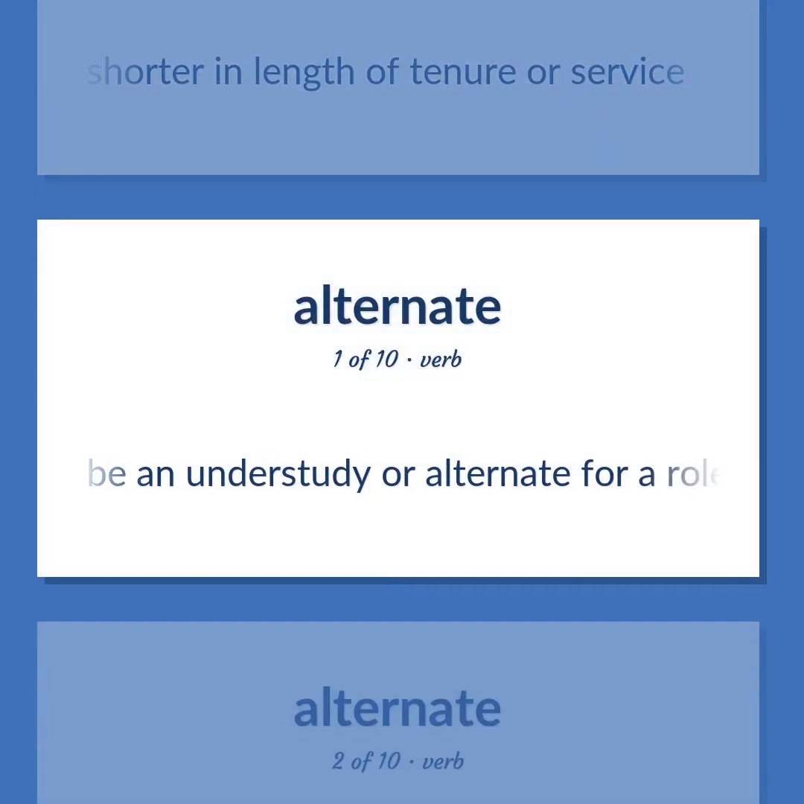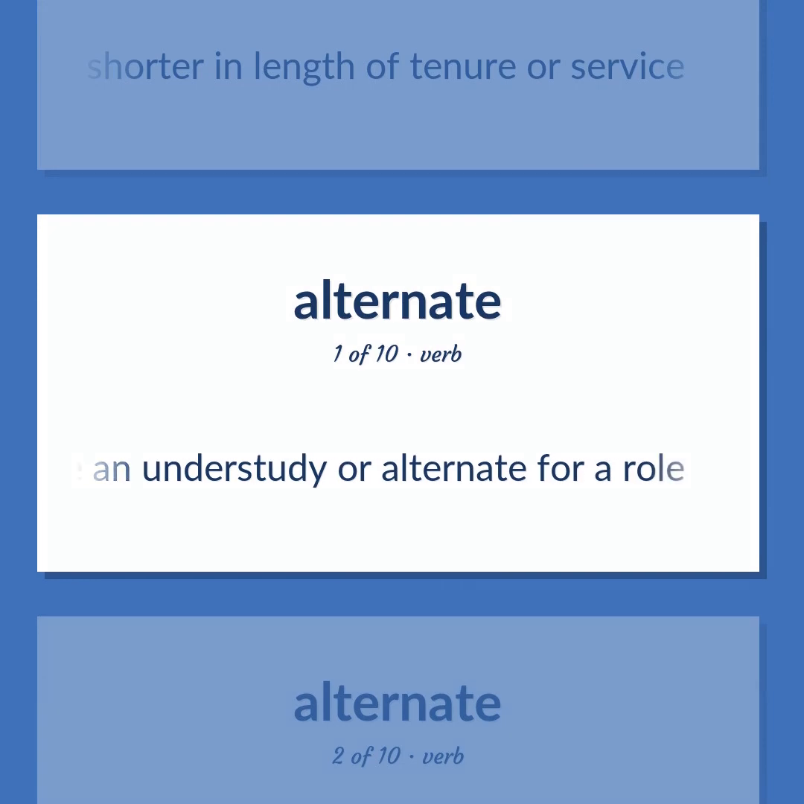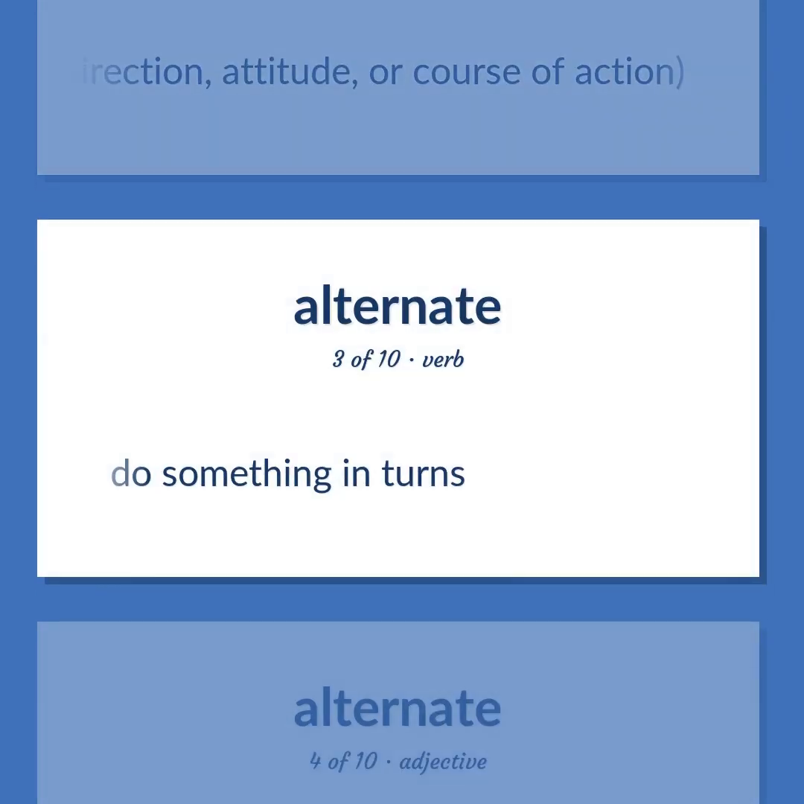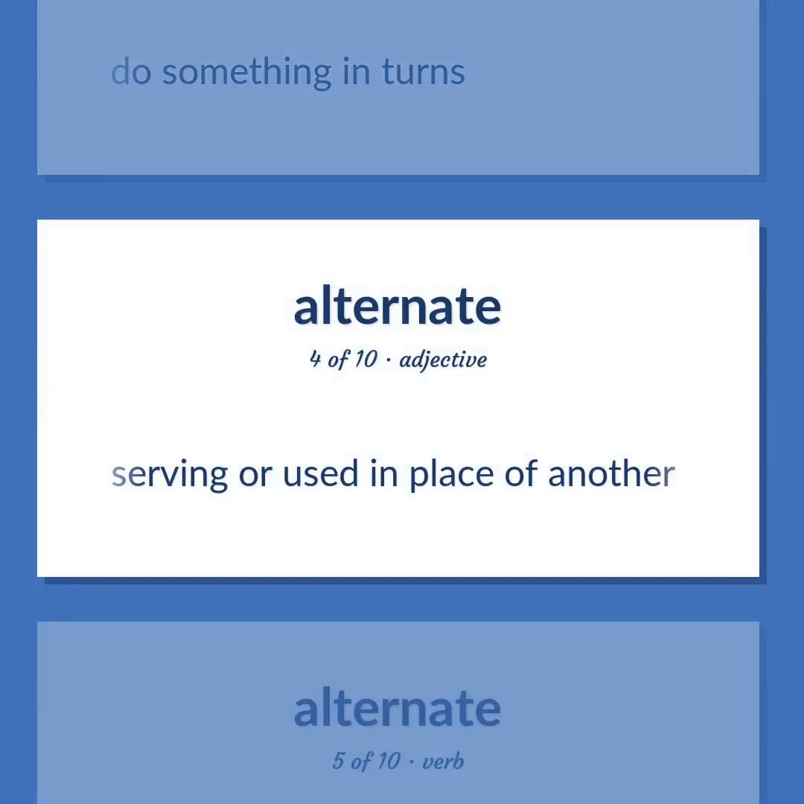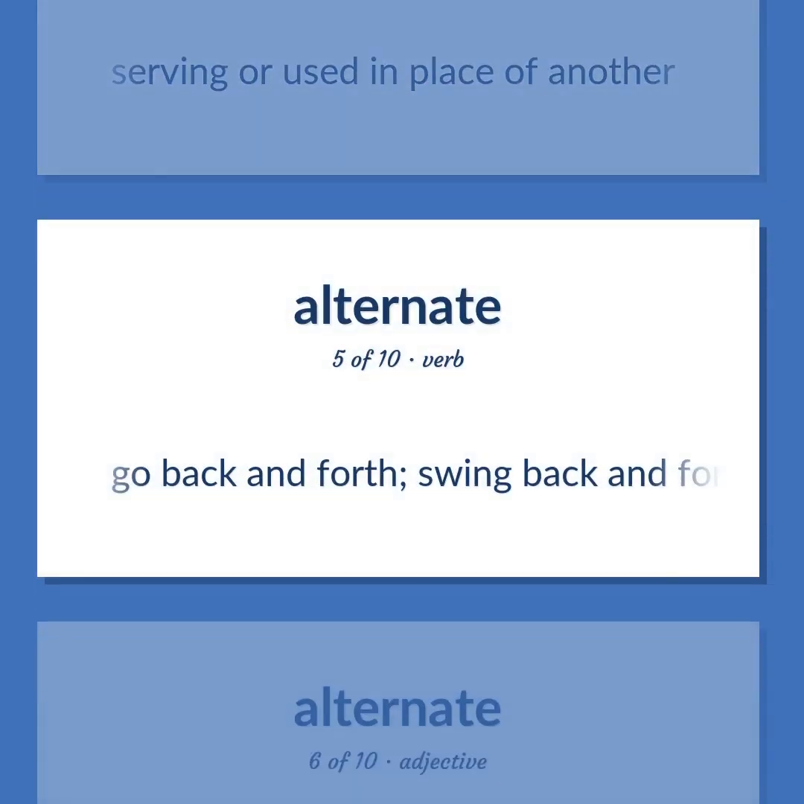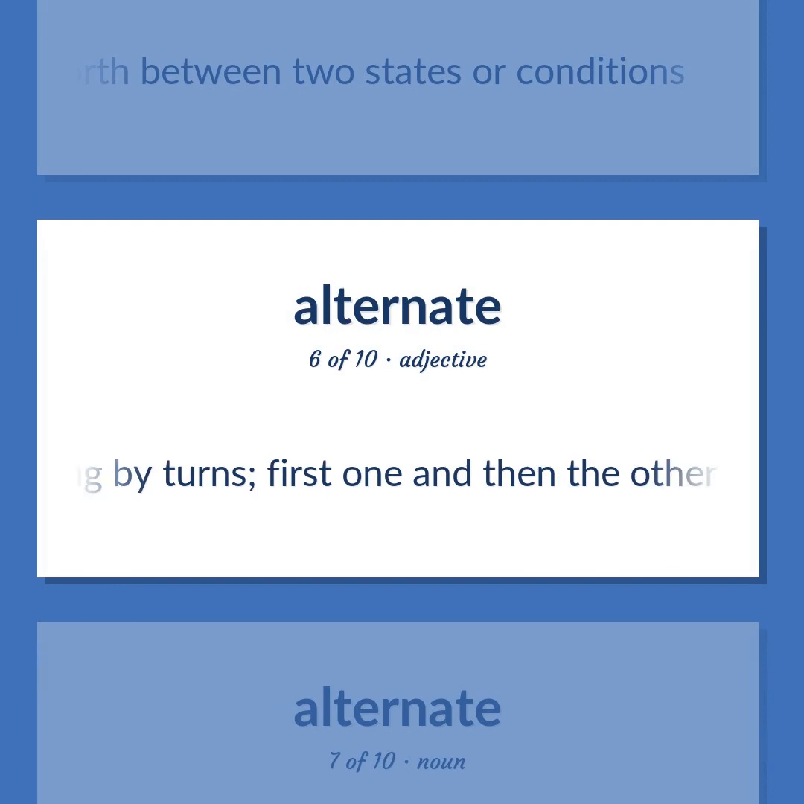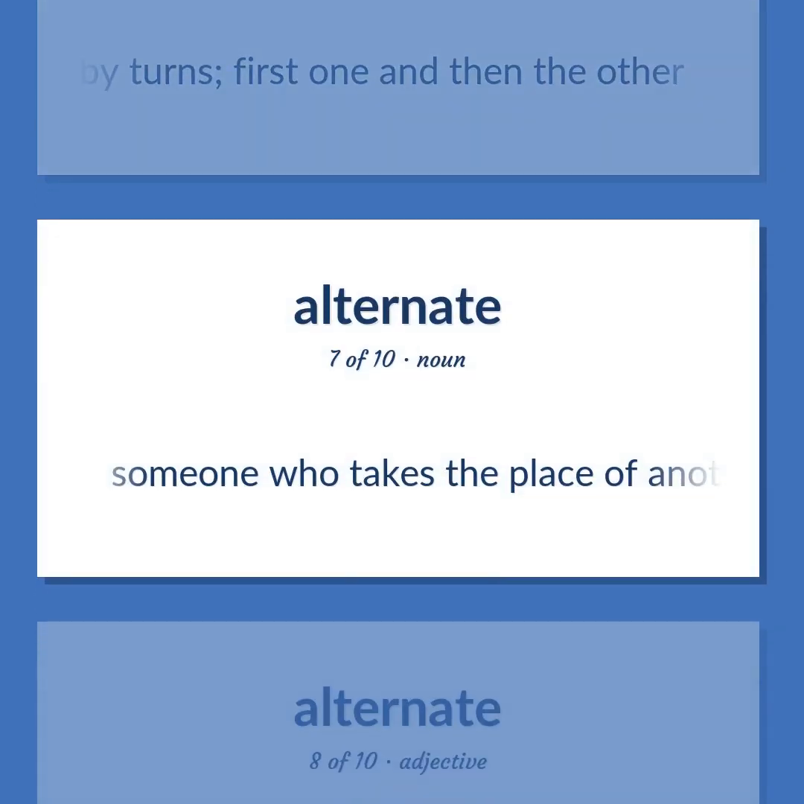Be an understudy or alternate for a role. Reverse. A direction, attitude, or course of action. Do something in turns. Serving or used in place of another. Go back and forth. Swing back and forth between two states or conditions. Occurring by turns, first one and then the other. Someone who takes the place of another person.